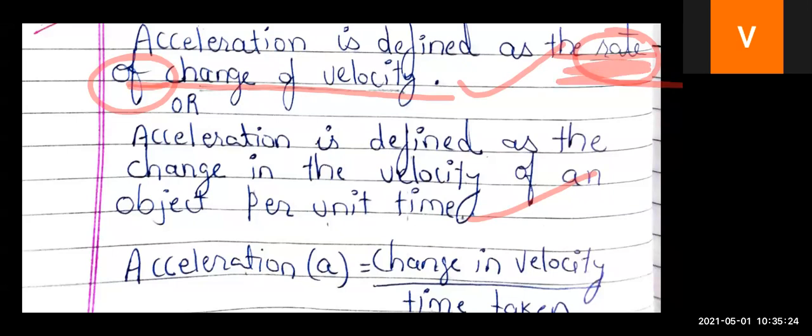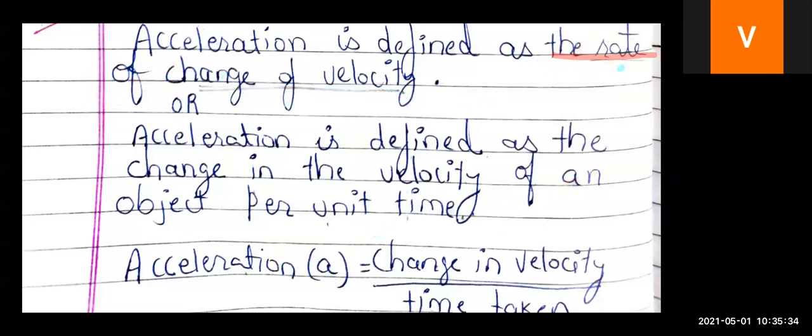So this is your definition for the term acceleration, and acceleration is denoted by the symbol small a. The formula for acceleration is acceleration equals change in velocity upon time taken.